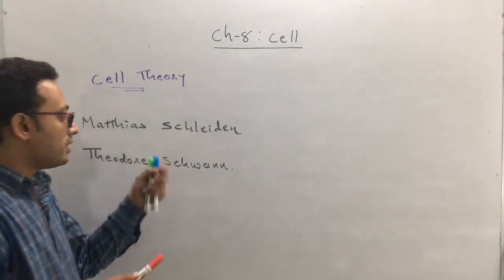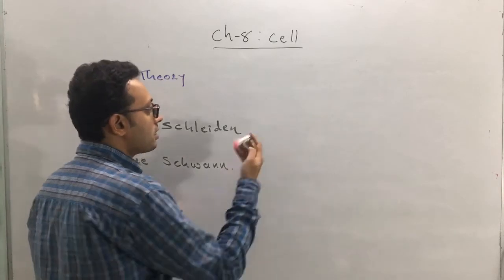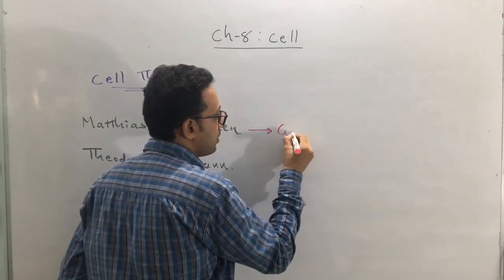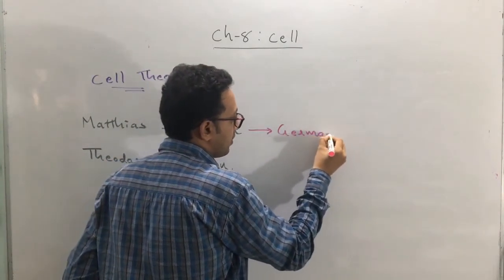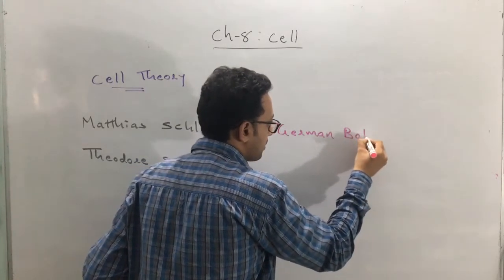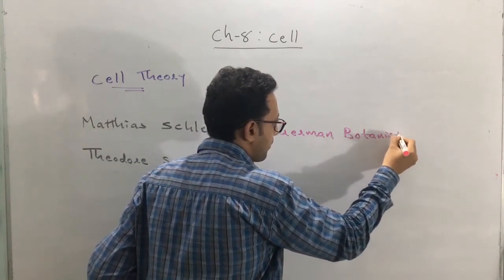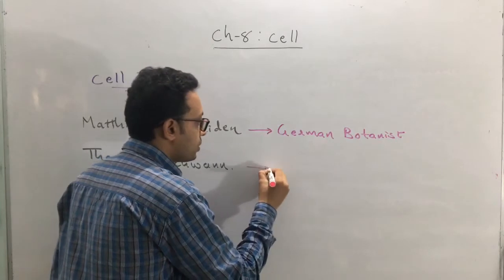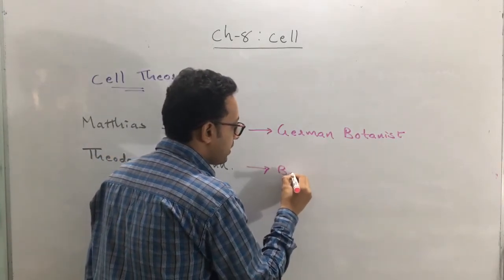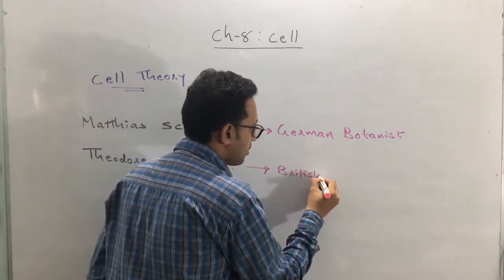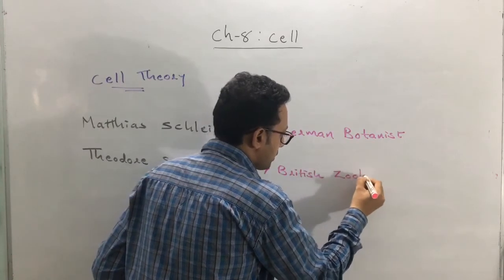Okay, this Matthias Schleiden is a German botanist and Theodore Schwann is a British zoologist.